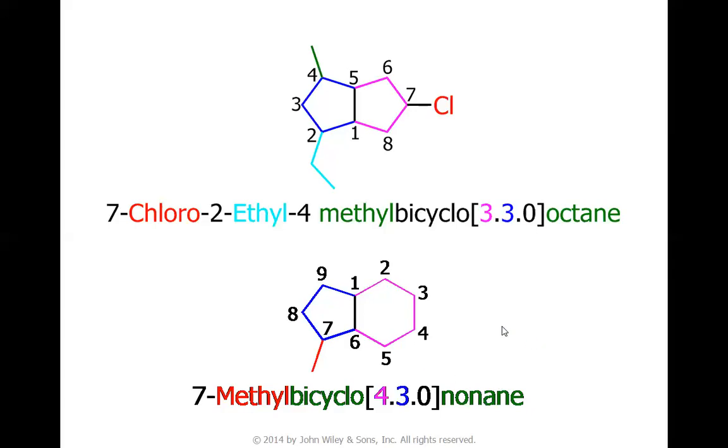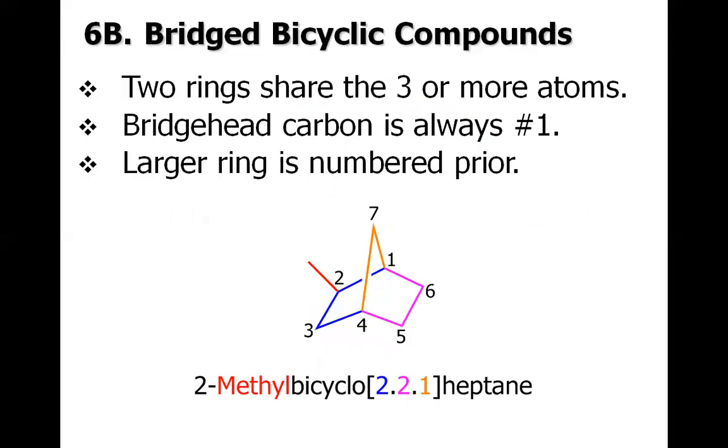And nonane because there are total 9 carbons. So you must have noticed one thing, that in a fused bicyclic compound the third number is always 0. But when you consider the bridge bicyclic compound, the third number will not be 0. As you could see, it's 1 here.